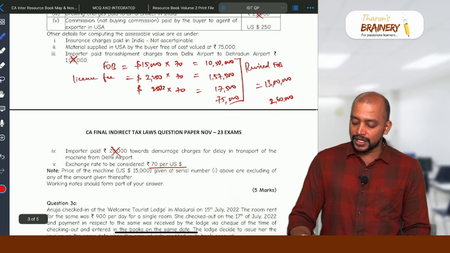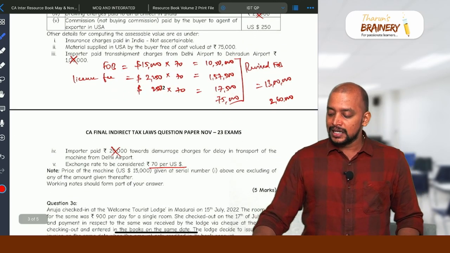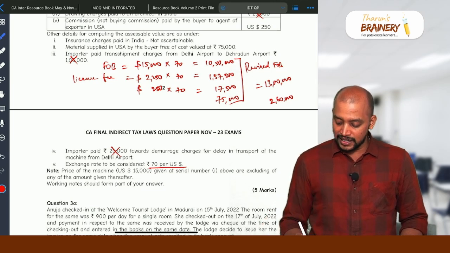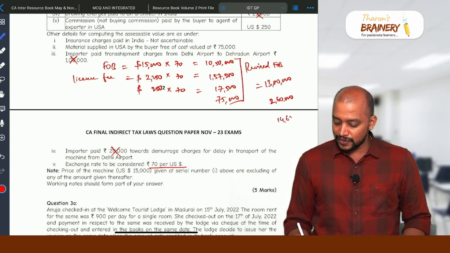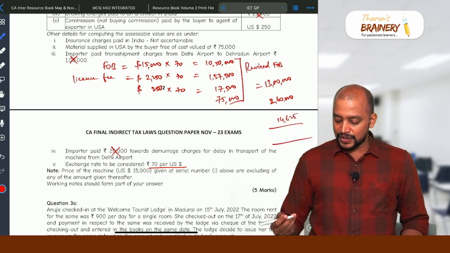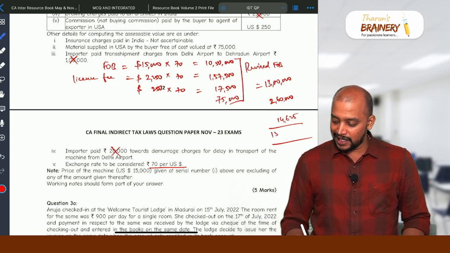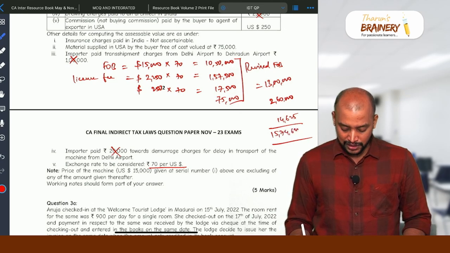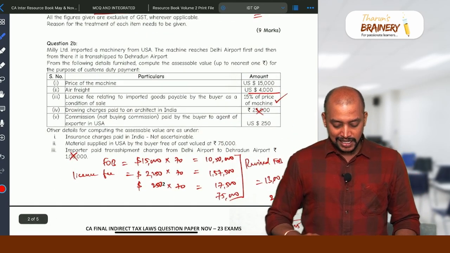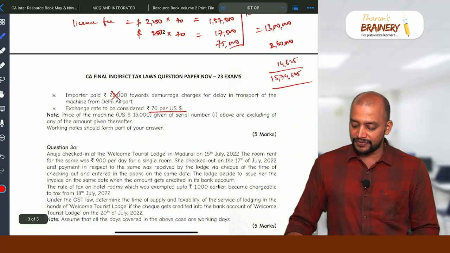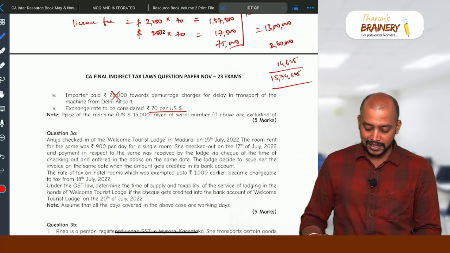And then insurance, how much will be taken as insurance? 13 lakhs into 1.125%, that is 14,625 will be taken. So this will be taken as the assessable value, 13 lakhs plus 2,60,000 plus 14,625. So 15,74,625 will be taken. So they're asking us to compute the assessable value. So therefore 15,74,625 is the answer for this.